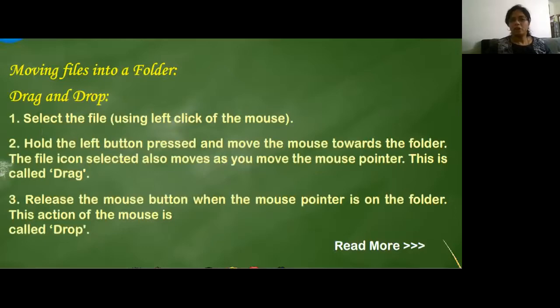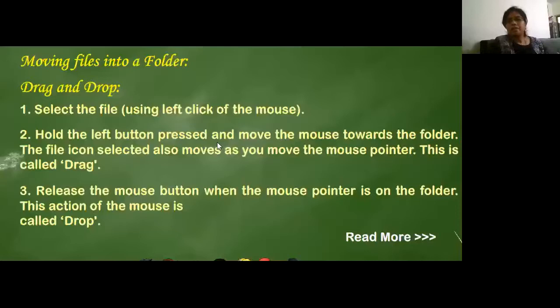Now this one is really important. Drag and drop. Children, what do you mean? Drag and drop. Again, I'll just say it. Drag is nothing but pulling out something. Pulling something, right? Dragging is like pull and get it. Dropping is like just leave it there, right? Pull it and leave it there, correct? This is the meaning of drag and drop.